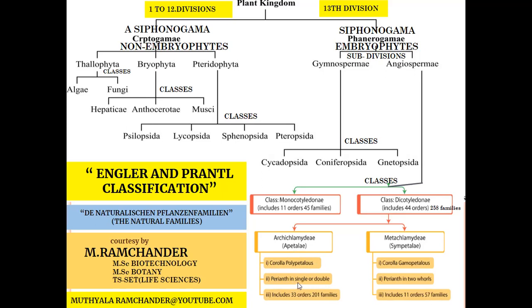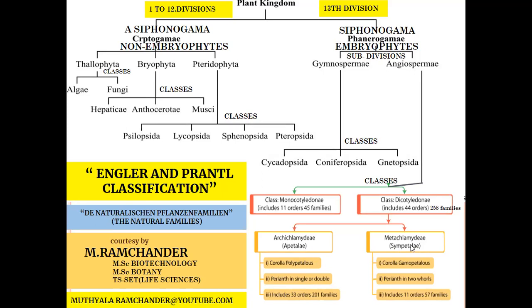Whatever it may be, petals are 100% in a free position, called polypetalous. The polypetalous plants are placed in Archichlamydae or apetalae. The Archichlamydae includes 33 orders and series. The series are classified into 201 families.